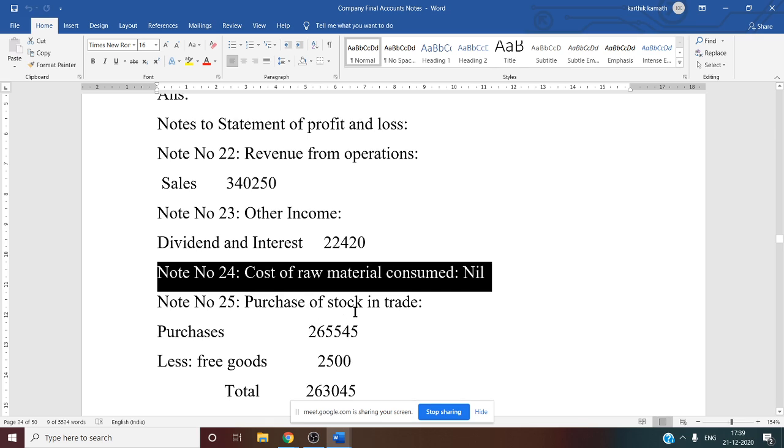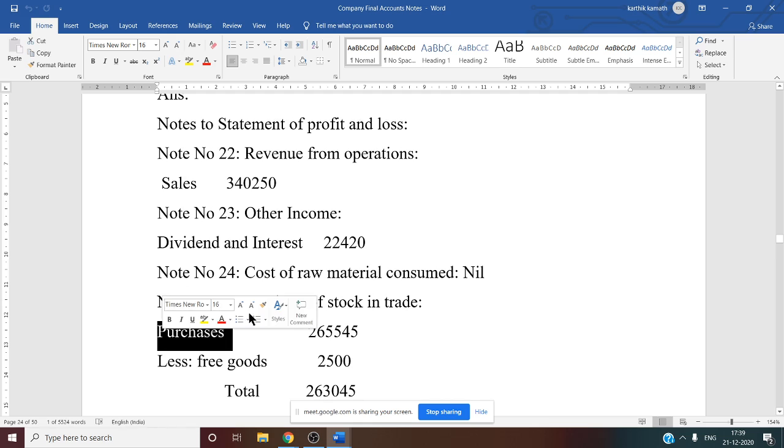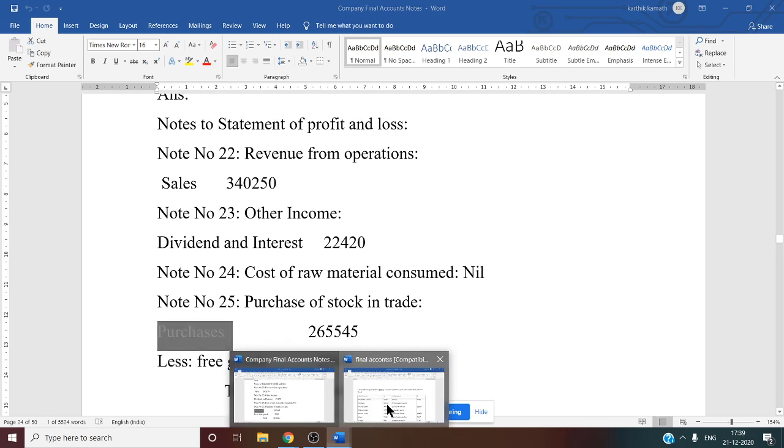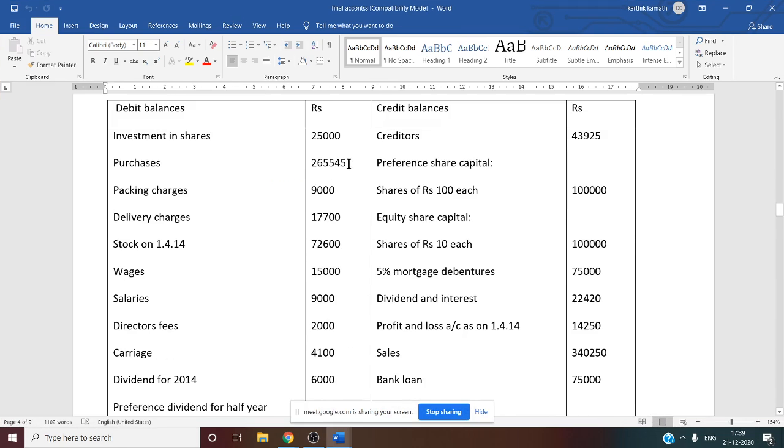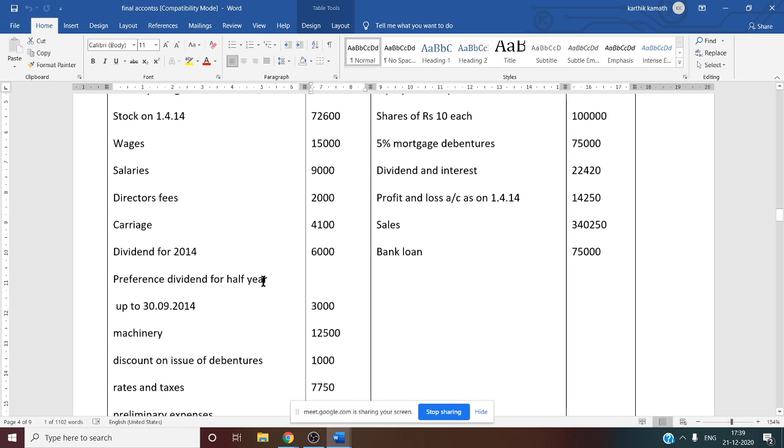Then, note number 25, that is about purchase of stock in trade. So here, purchase of stock in trade, first thing, we want the debit side purchase information. So let us see the question now. Debit side purchase information, that is 2,65,545. So that is the purchase information. So from this, there is one adjustment that you have to deduct.